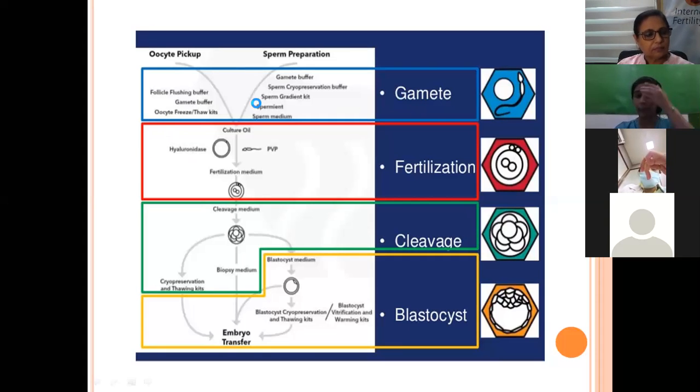So coming into the gamete stage, what we need during the oocyte pickup is a follicle flushing buffer or the gamete buffer so that the oocyte pickup is done. We get the oocyte cumulus complex. All the blood and all the other contaminants or whatever is present in the bulb should be removed.